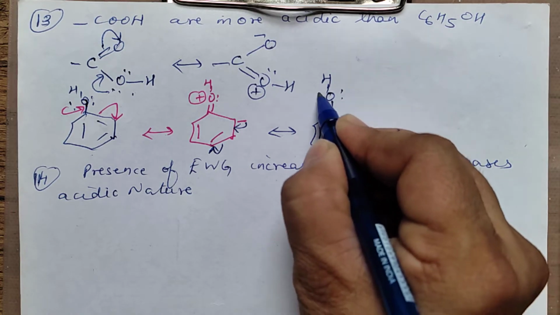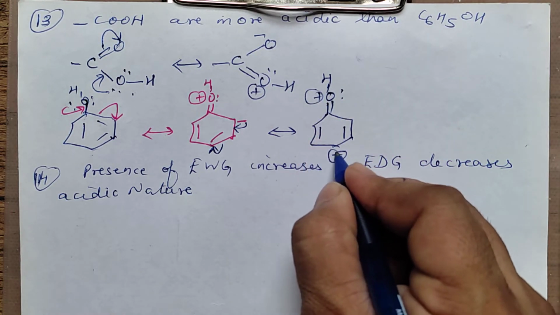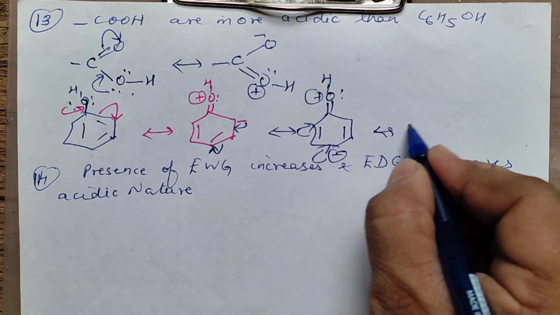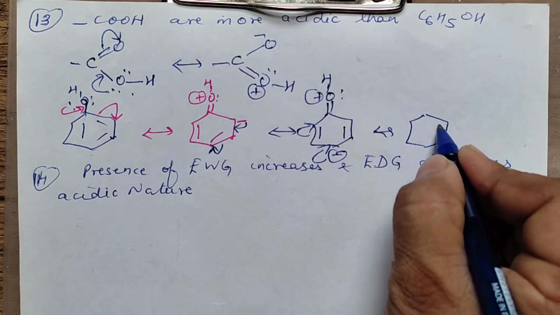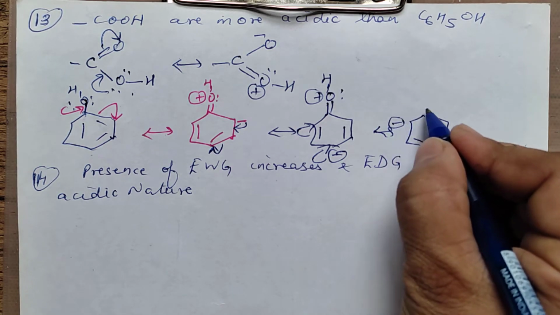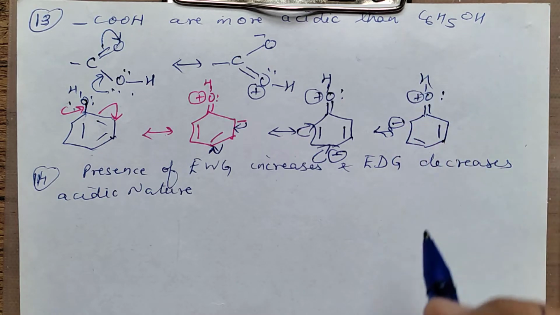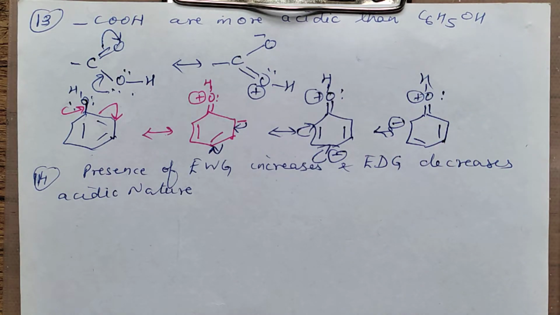H, one lone pair, a positive. This is now negative. This will further go here, and this will be here. Okay, one more I will draw so that you don't have any doubts left over. This is there, OH, one lone pair, positive. So what do you find? You will write like that.